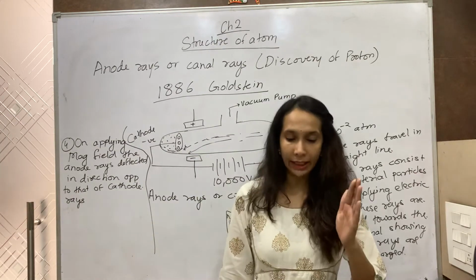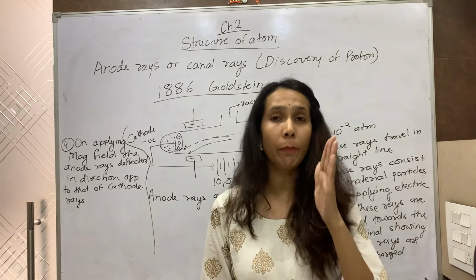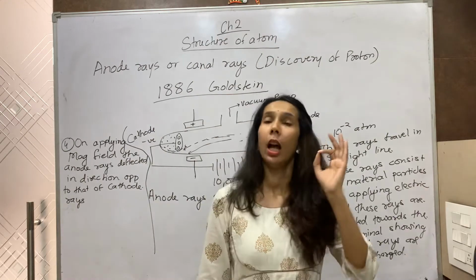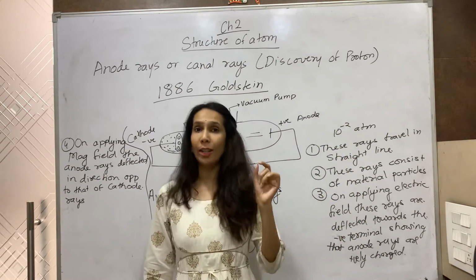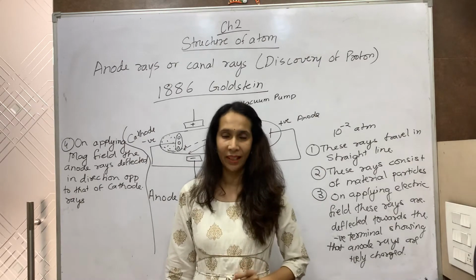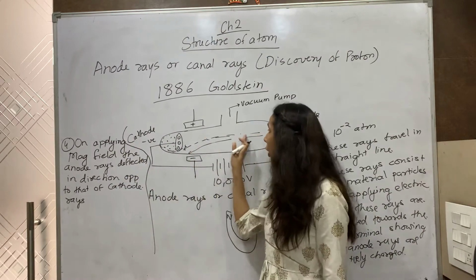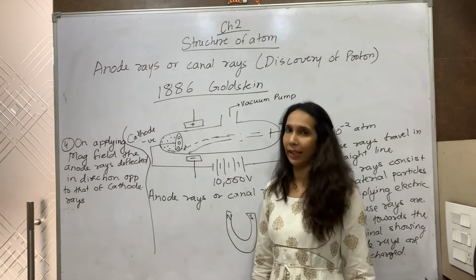So we have proved that they are positively charged and made up of material particles. Now for electrons, we know that J.J. Thomson determined the charge to mass ratio. In the same way, the charge to mass ratio for the anode rays was also determined.